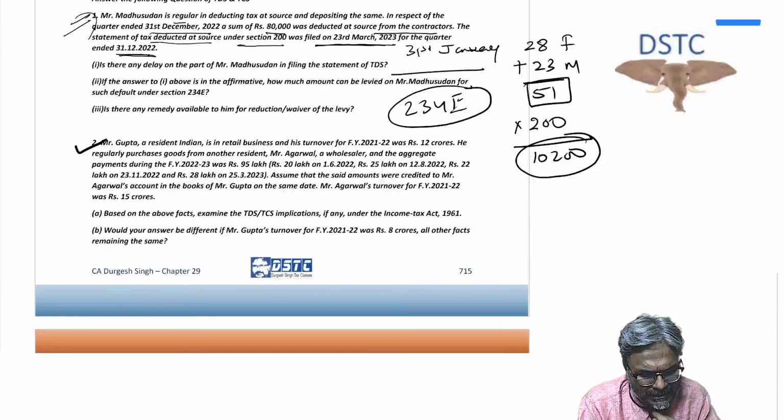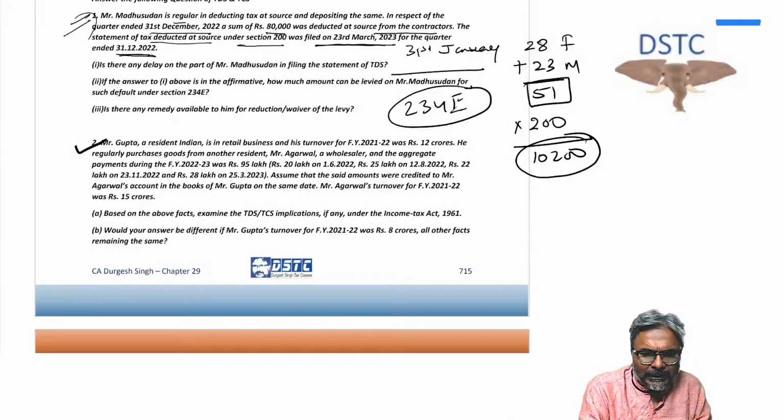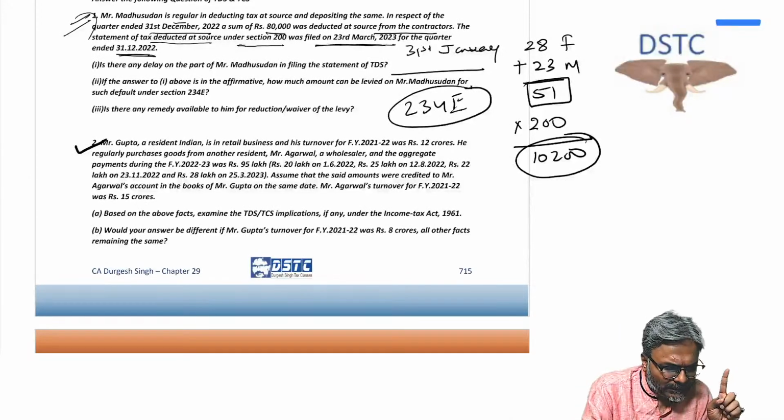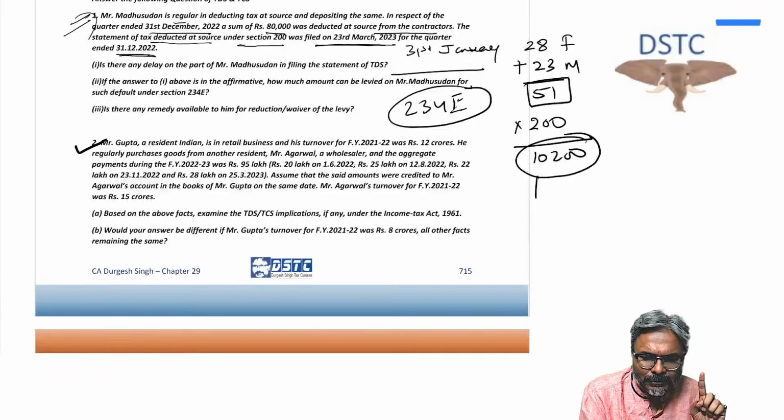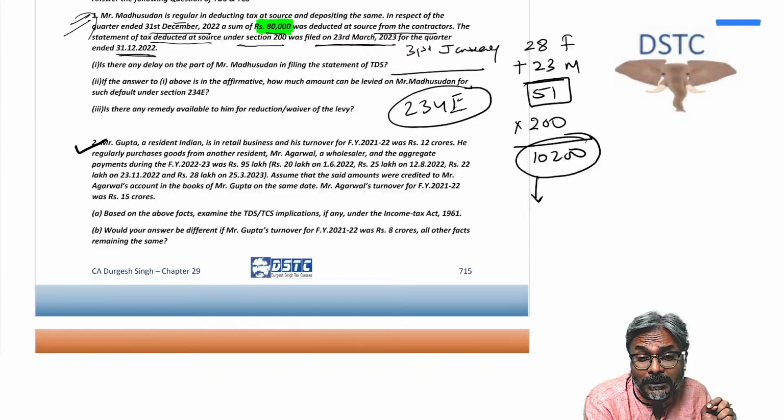10,200. You just calculate it, I don't have a calculator. So you people only have to deal with it. So 10,200, students. But the maximum amount would be the TDS in this case. Keep an eye on this amount. How much is the TDS to be deposited for that quarter?